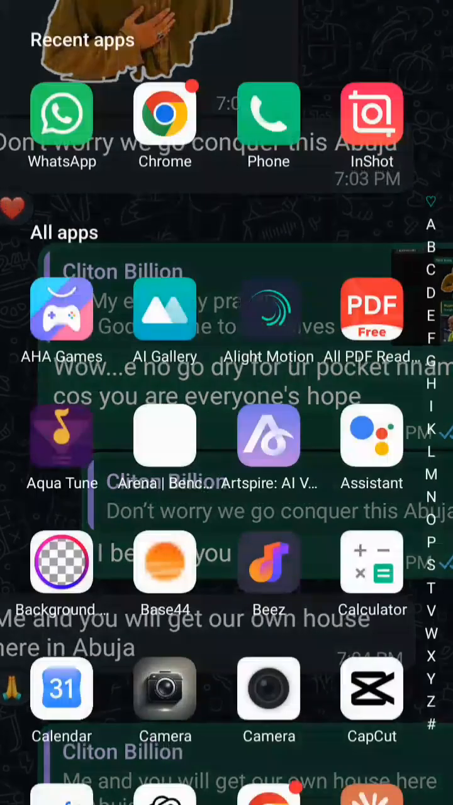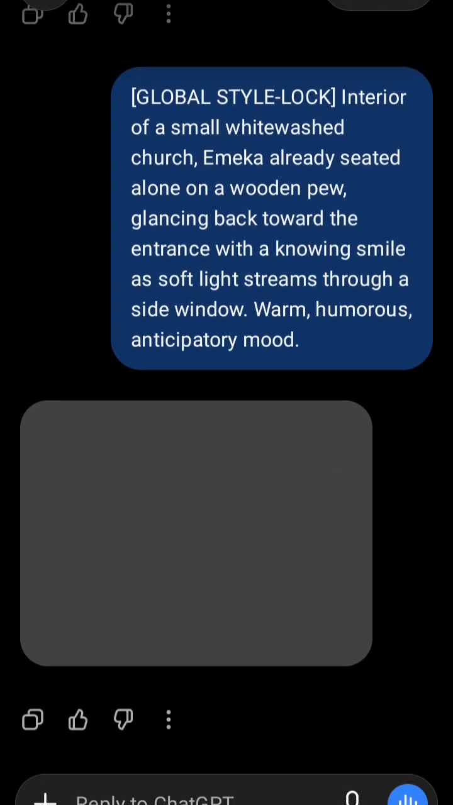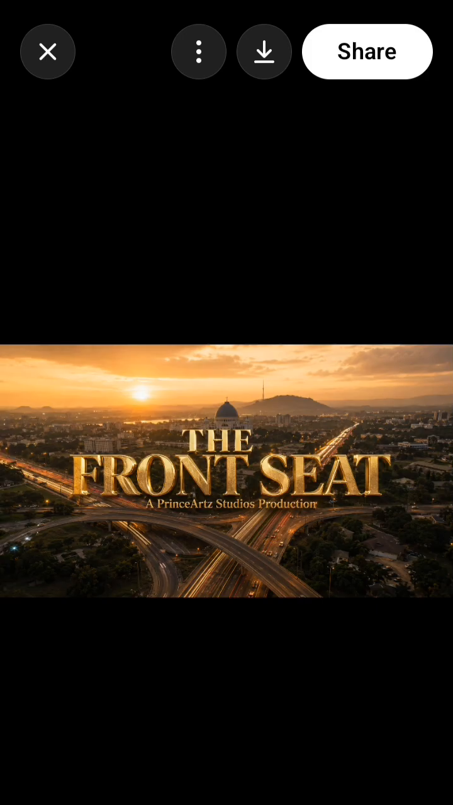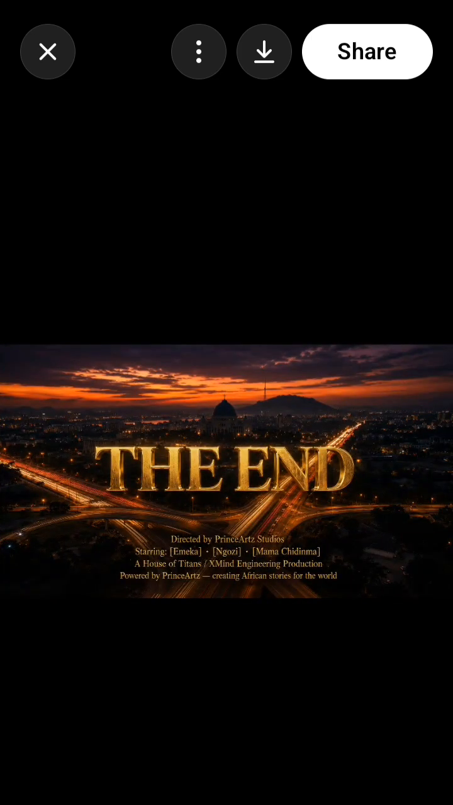So let's head over to ChatGPT. Click on the last one we've done, and we'll continue here. So let's generate the image. So here is our image generated, the intro and the outro. So we'll click on this arrow down side at the top to save, then we'll head over to Gemini Veo Flow. So it has saved.